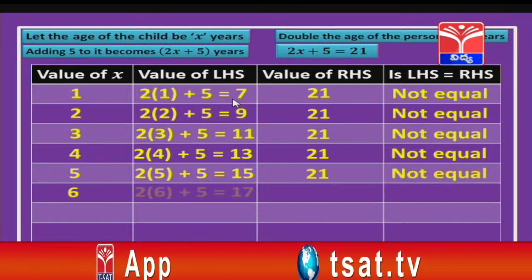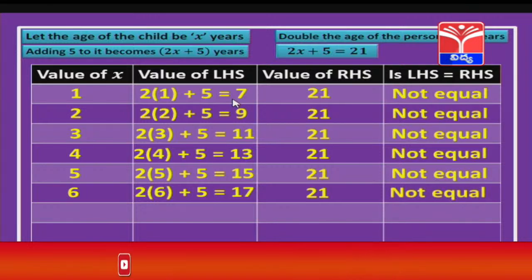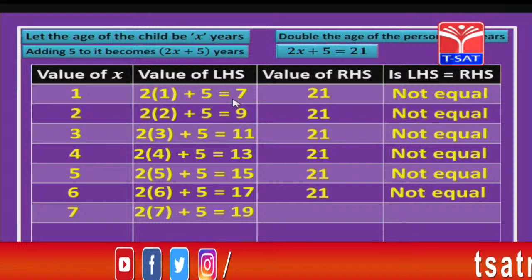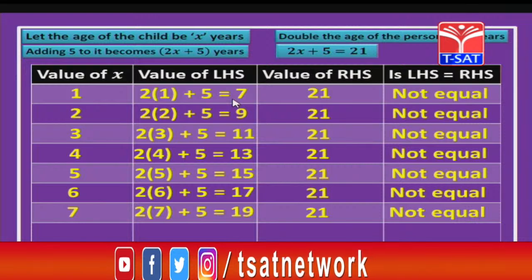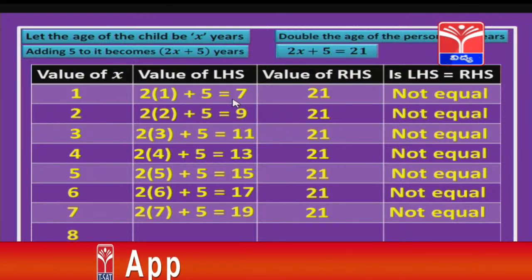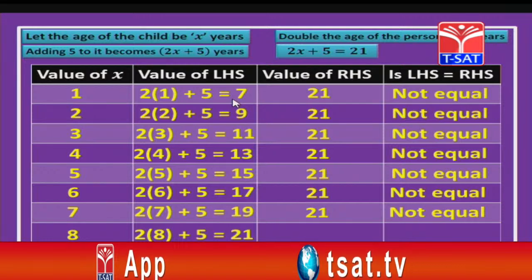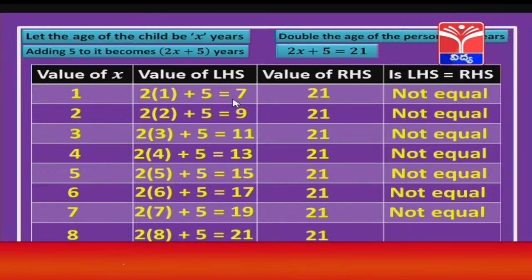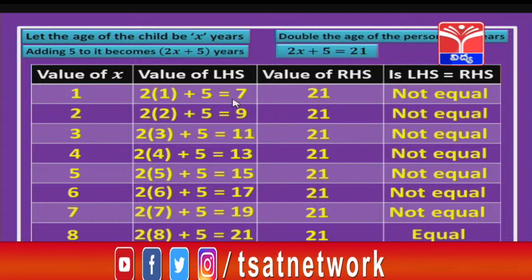We substitute even 6 also, and we see that LHS and RHS are not equal. Let us go for 7 now. So, 2 into 7 plus 5 is 19. The value of RHS is 21. Again both are not equal. Let us substitute 8, children, now. So, we get 2 into 8 plus 5, which is 16 plus 5, 21, and RHS value is also 21. Now, in this case we got both LHS and RHS values equal.